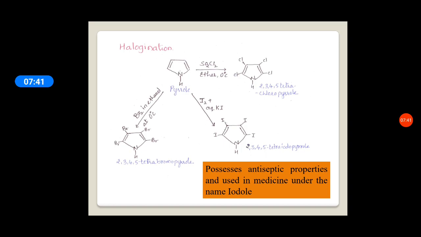So iodole means 2,3,4,5-tetraiodopyrrole. Having antiseptic properties, it is used in the preparation of antiseptics.